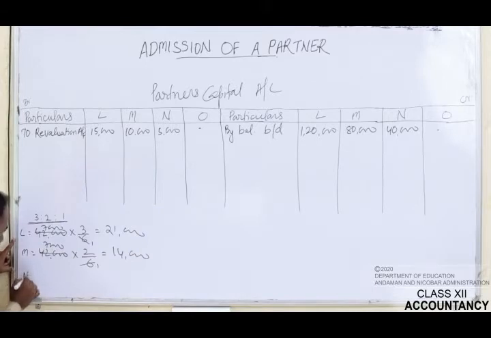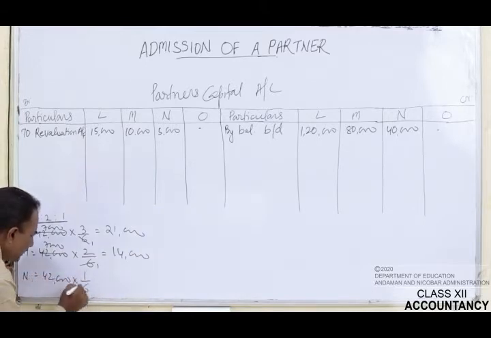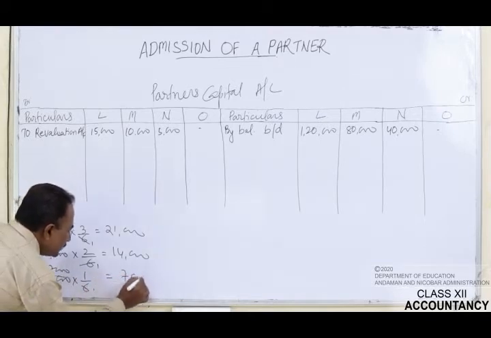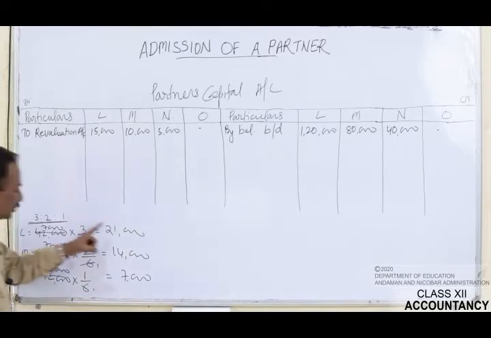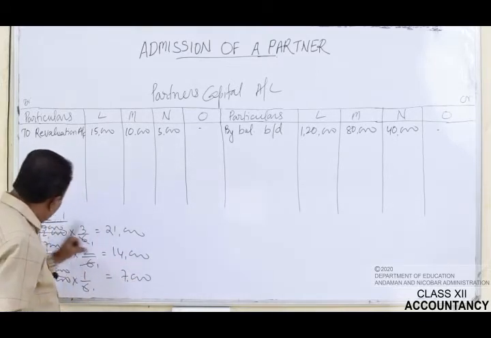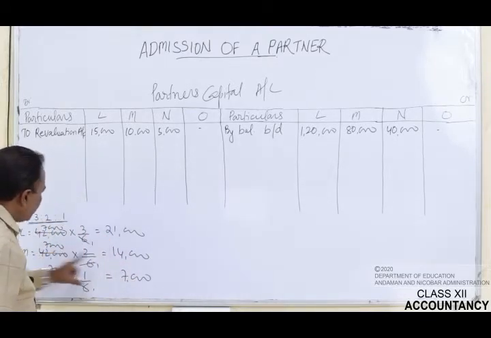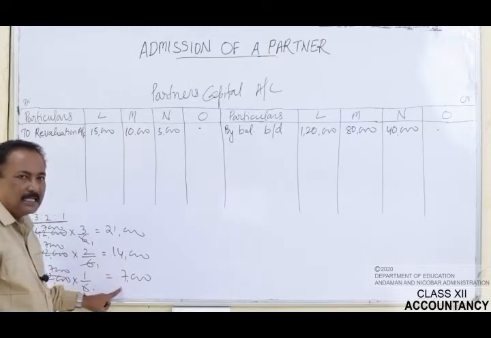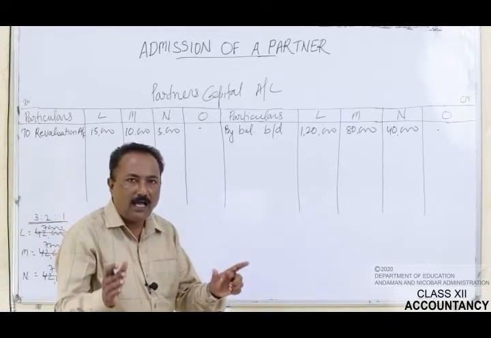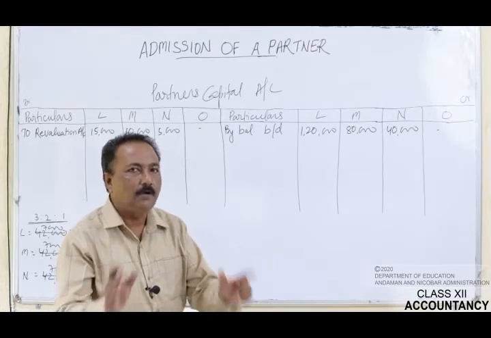And N will also get from 42,000 1/6. So he will get rupees 7,000. So record here as rupees 7,000. Now see, L will get rupees 21,000, M will get rupees 14,000 and N will get rupees 7,000 out of the amount of the general reserves, which is rupees 42,000.